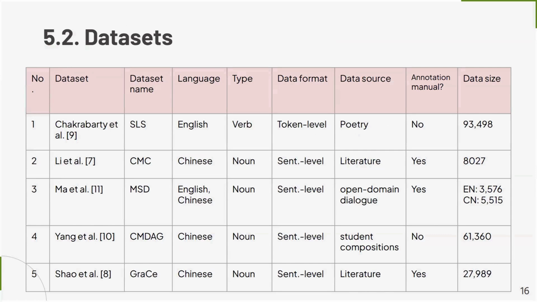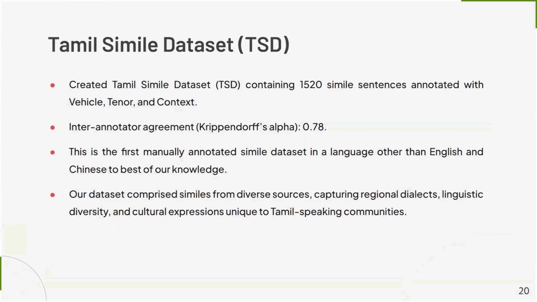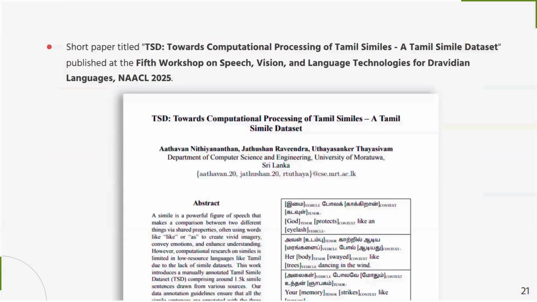For simile surface realization, there were some datasets in English and Chinese which were manually annotated. In step 3, we refined sentences to clearly identify vehicle, tenor, and context of the similes. As a result, we obtained a Tamil simile dataset containing 1520 simile sentences annotated with vehicle, tenor, and context, with an inter-annotator agreement, Krippendorff's alpha, of 0.78. This is the first manually annotated simile dataset in a language other than English and Chinese, to the best of our knowledge. Our dataset comprises similes from diverse sources, capturing regional dialects, linguistic diversity, and cultural expressions unique to Tamil-speaking communities.